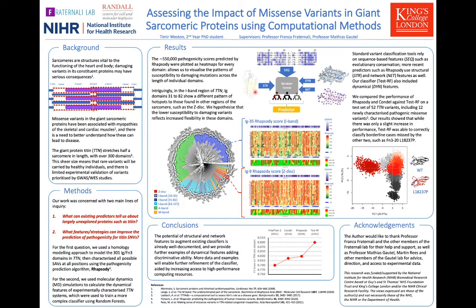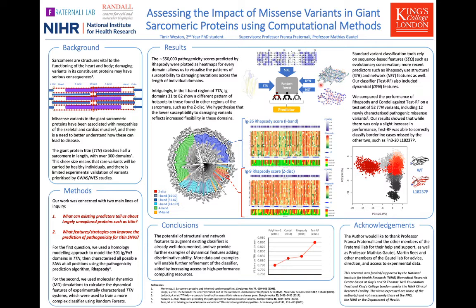For the classifier, we calculated sequence-based features used by most standard variant classifiers such as SIFT and PolyPhen-2, and added them to the structure and network-based features that are computed by Rhapsody, as well as our additional dynamics-based features.